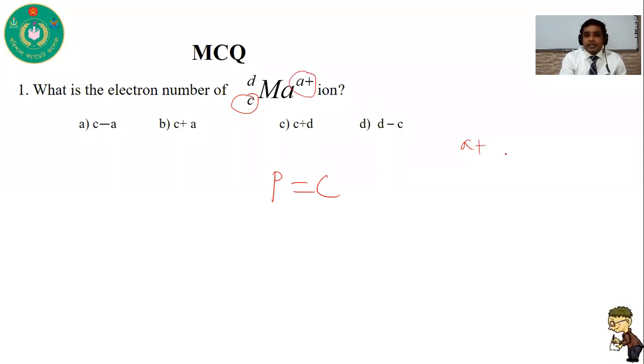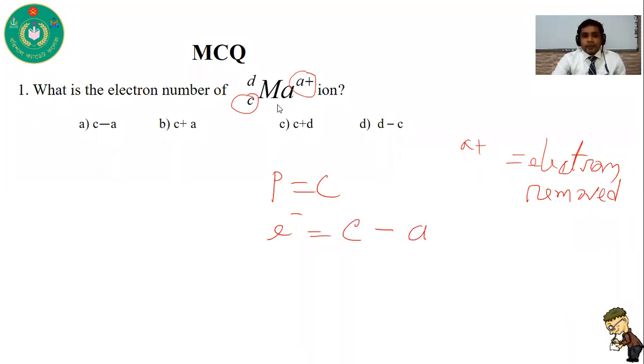A+ means electrons have been removed from this substance. So electron number equals proton number minus A. So the correct answer is C minus A.